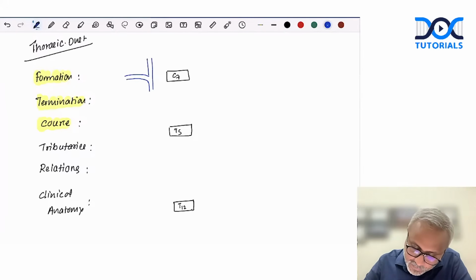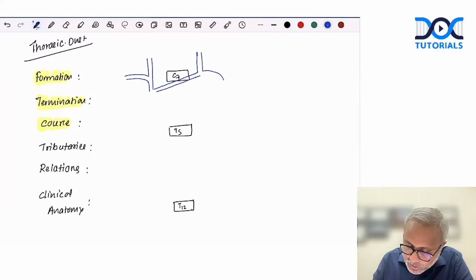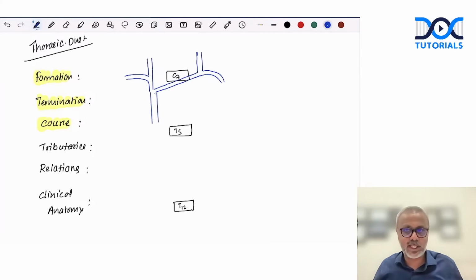The right brachiocephalic trunk will receive the left brachiocephalic trunk, which is formed by the left internal jugular vein uniting with the left subclavian vein. Then draw the outline of the superior vena cava. So this is the superior vena cava. Done. This is one blood vessel we need to write.